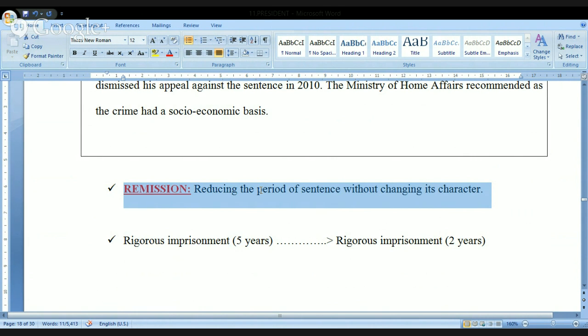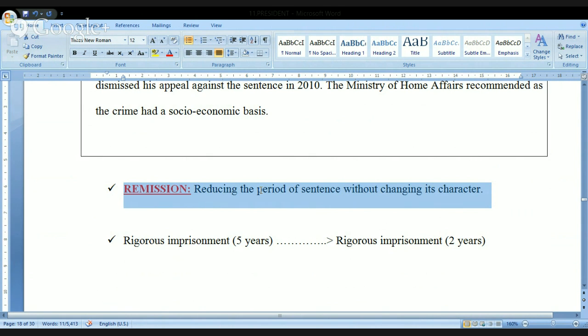And the president is also confirming the rigorous imprisonment, but the period, how long he should be there behind the bars, is changing here. Meaning the president is reducing the period of sentence. Then it is called remission.